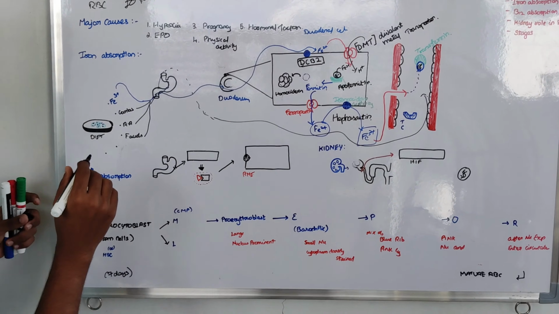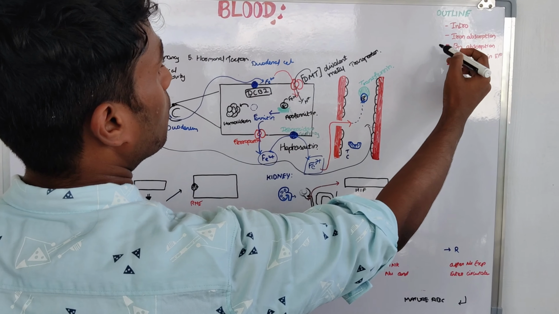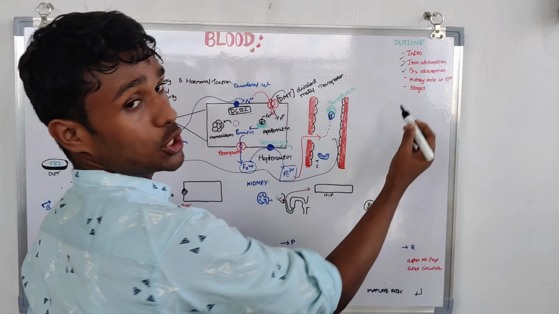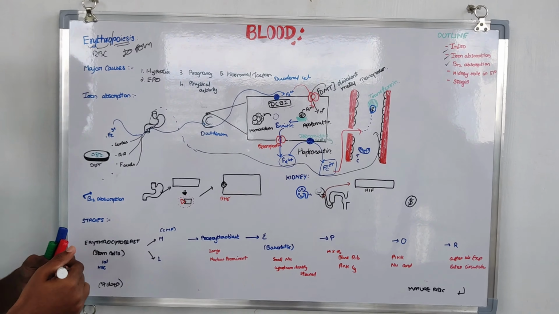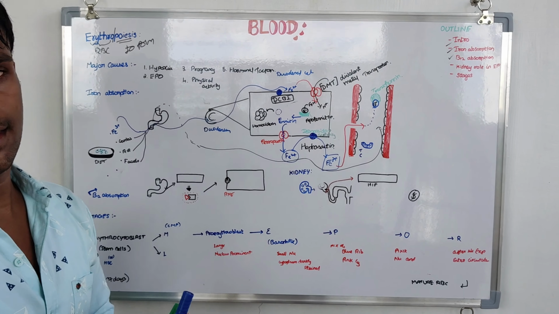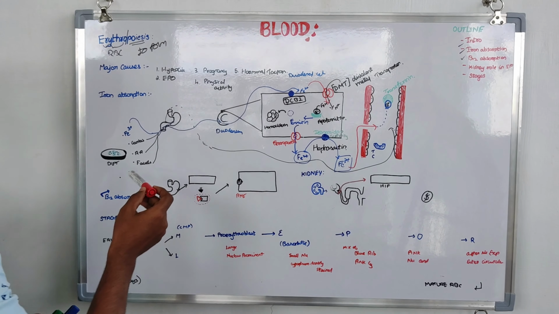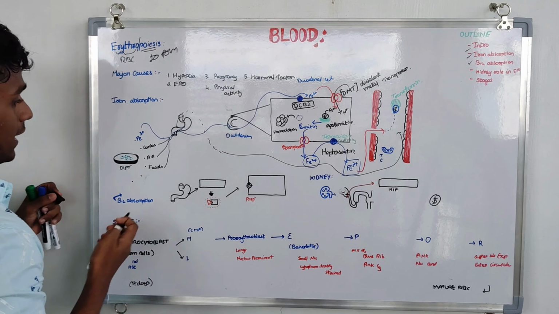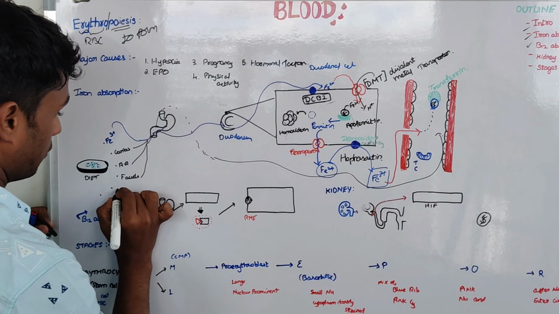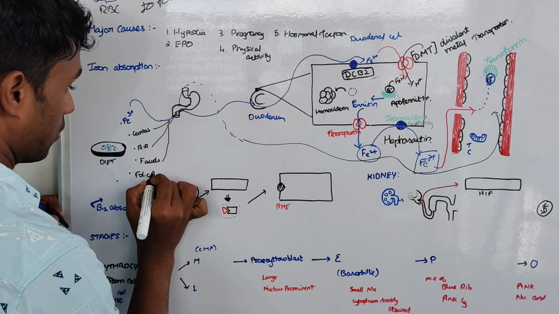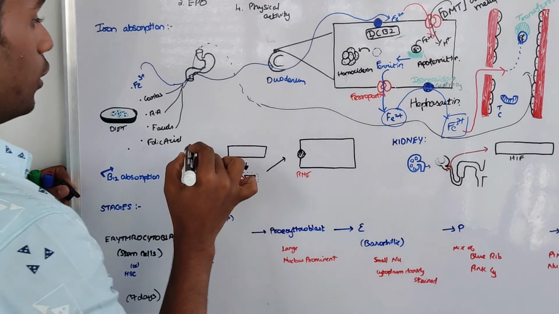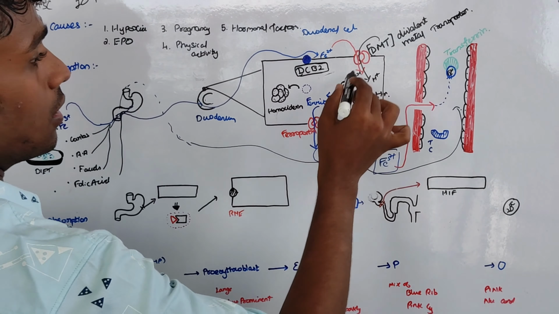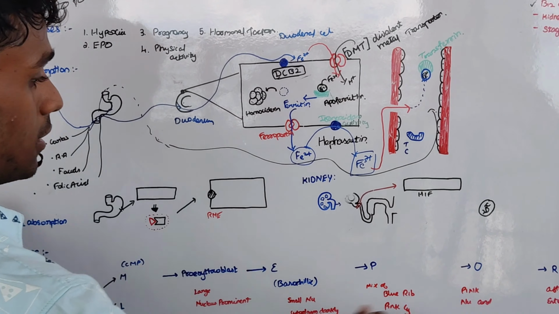Okay, now B12 absorption. We finished iron absorption. Let's get to B12 absorption. Actually, before B12 absorption, folic acid. Folic acid is also important in erythropoiesis. In the diet, we take folic acid also. Folic acid also goes into the stomach and duodenum and enters the bloodstream, and helps in erythropoiesis.